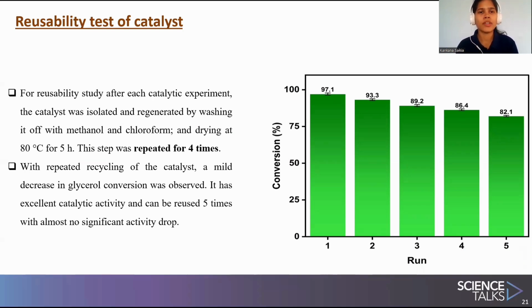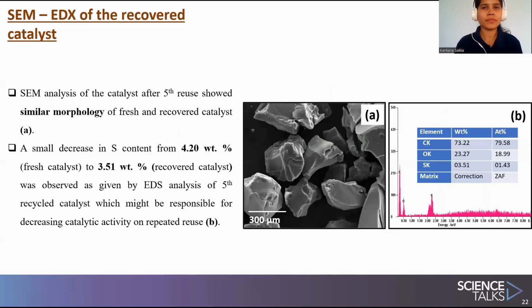This way we continued the step 4 times, and we got conversions of 97.1% in the first reaction cycle, 93.3% in the second reaction cycle, and finally 82.1% conversion in the fifth reaction cycle. With repeated recycling of the catalyst, a mild decrease in glycerol conversion was observed. It has excellent catalytic activity and it can be reused 5 times with almost no significant activity drop.